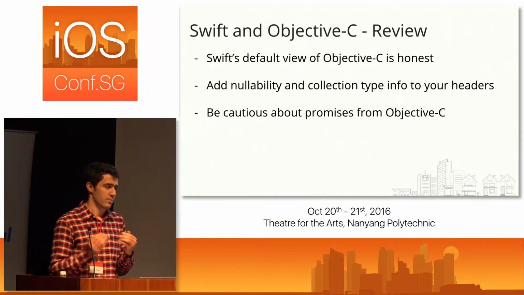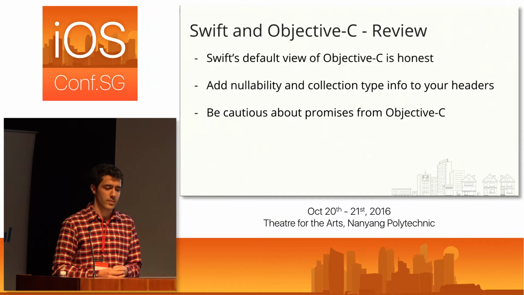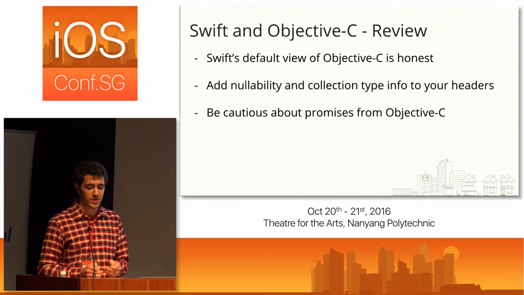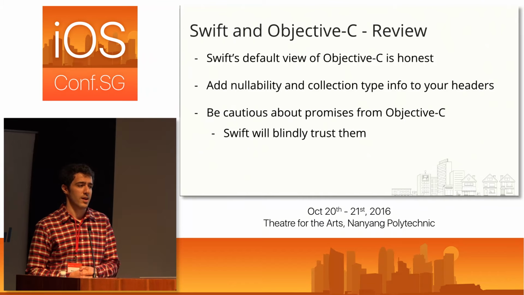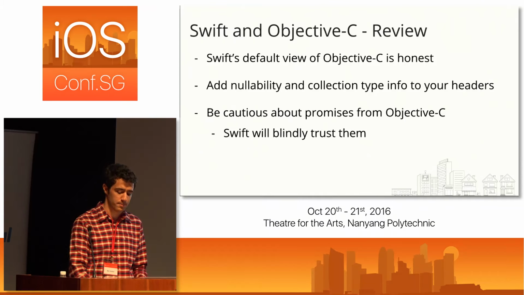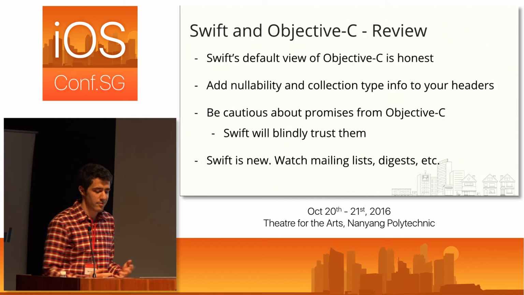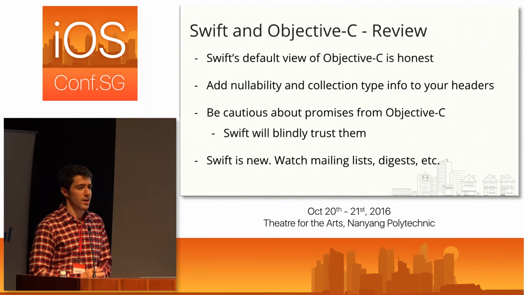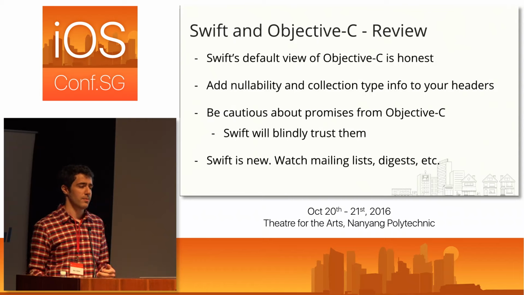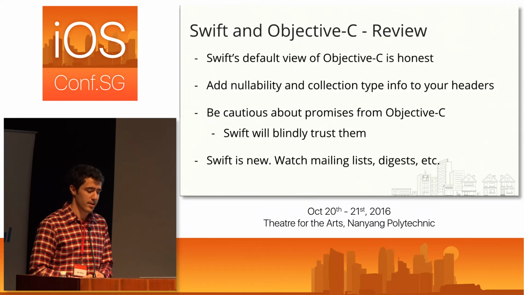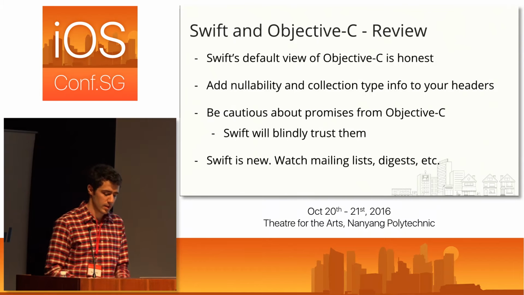If you say that a property or something is going to be non-optional, Swift is going to blindly trust you there, and it'll crash at runtime if you're ever wrong. And then finally, like I said, with any major software release, it's good to stay on top of any bugs or issues that came out after it to better help the health of your code.